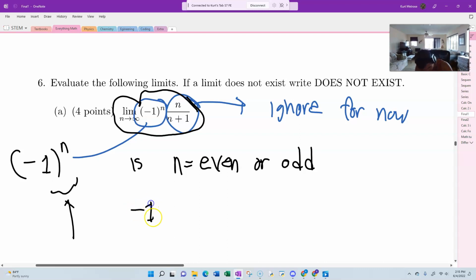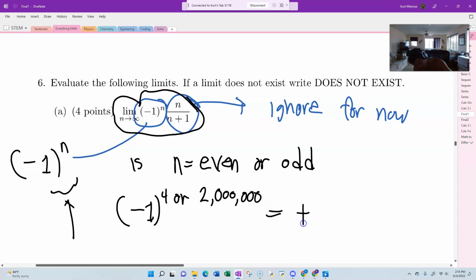Well, if it's 4 or 2 million, we get a positive answer, right? If n is 1 or 3, we get a negative answer.